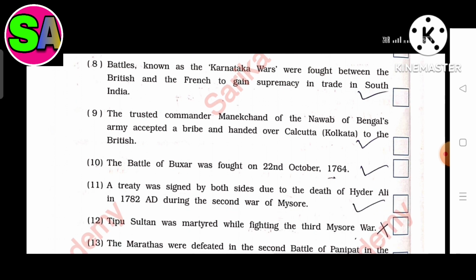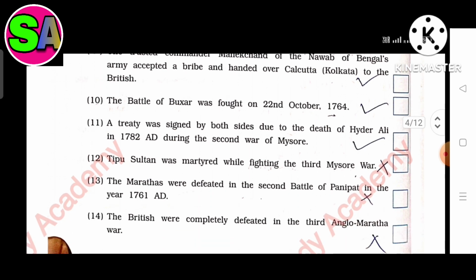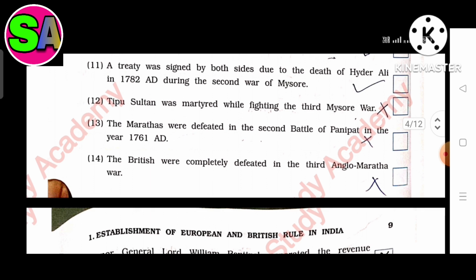The trusted commander Manek Chand of the Nawab of Bengal's army accepted a bribe and handed over Calcutta to the British. The answer is true. The Battle of Buxar was fought on 22nd October 1764. The answer is true. Eleventh, a treaty was signed by both sides due to the death of Hyder Ali in 1782 AD during the Second War of Mysore. The answer is true. Twelfth, Tipu Sultan was martyred while fighting the Third Mysore War. The answer is false.